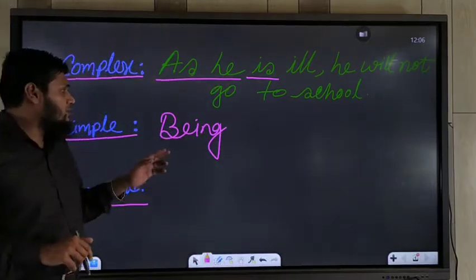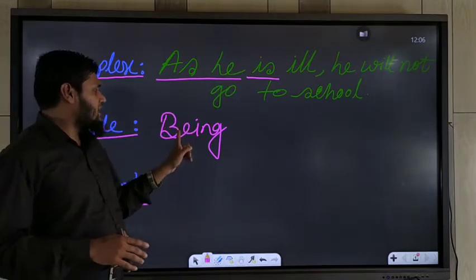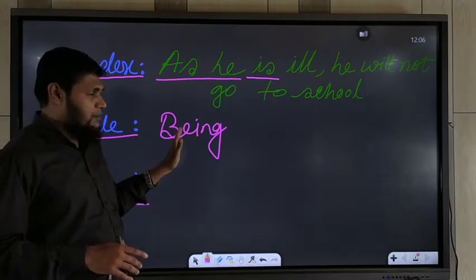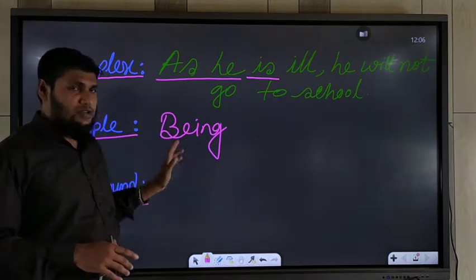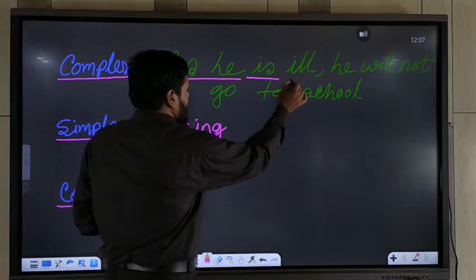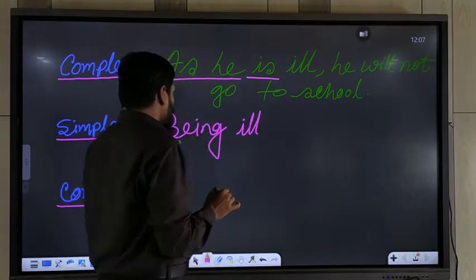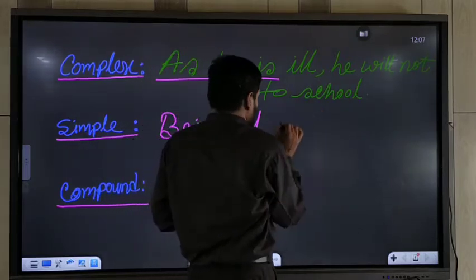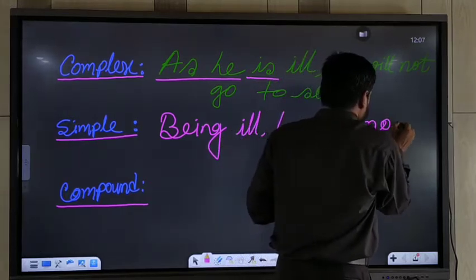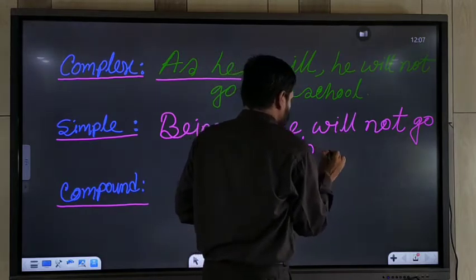Because you should use being. You should use being because be is the main form of am, is, are, was, were, and verb plus ing, being. Ing is always used with the base form or main form or V1. Okay, that time you'll use the extension part, ill. Being ill, you should use the principal clause. He will not go to school.